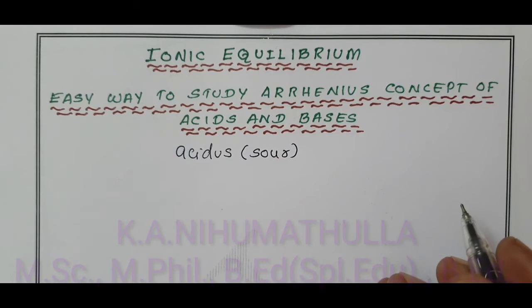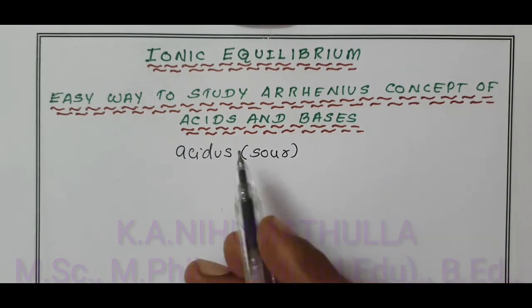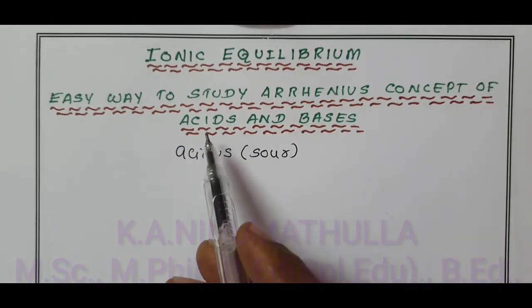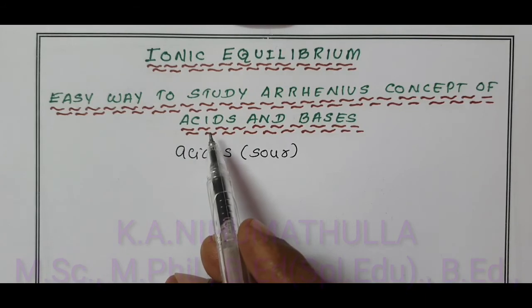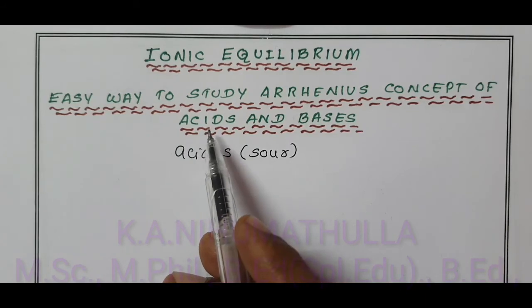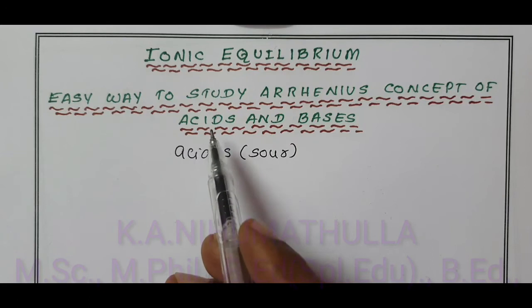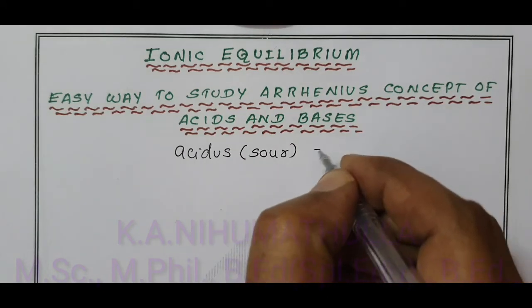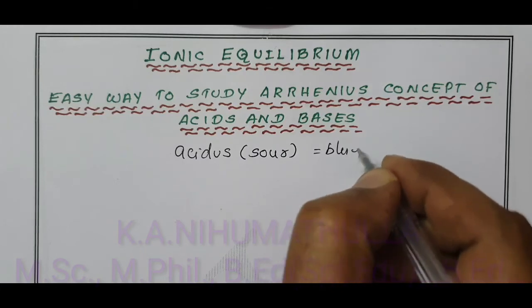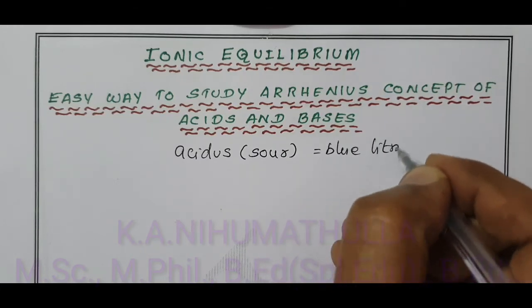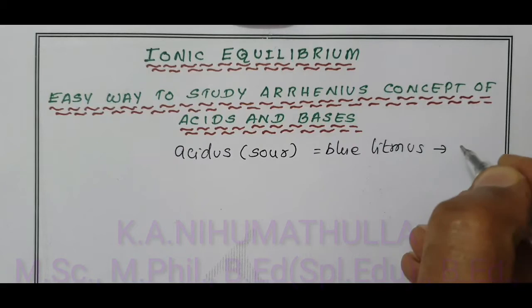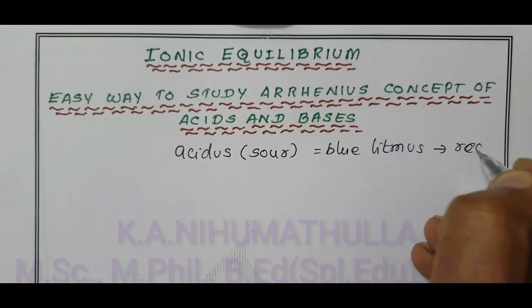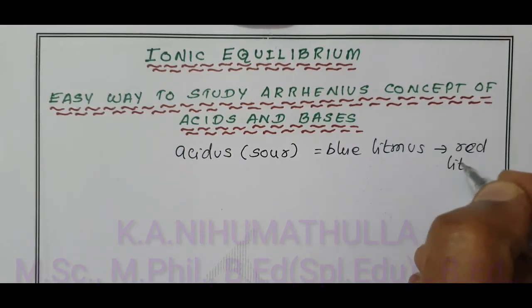In the lower classes, you may have studied that acids taste sour and turn blue litmus into red litmus.